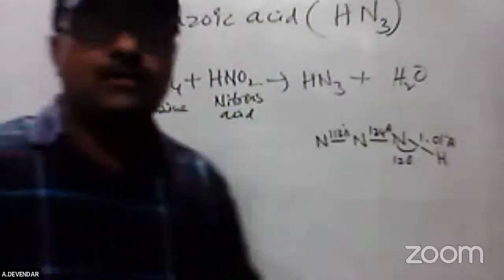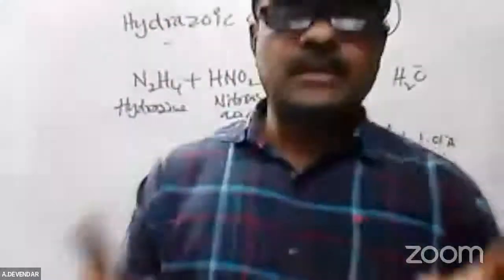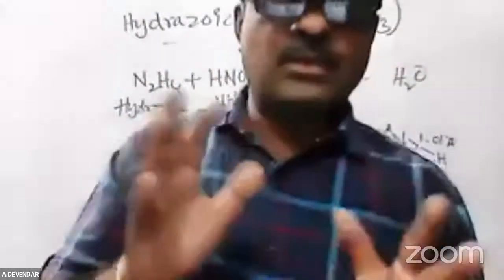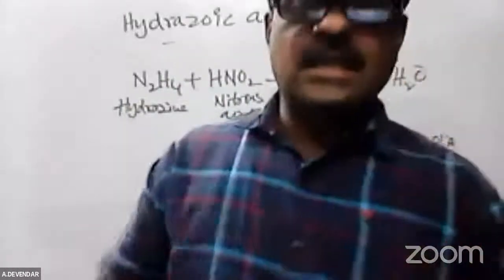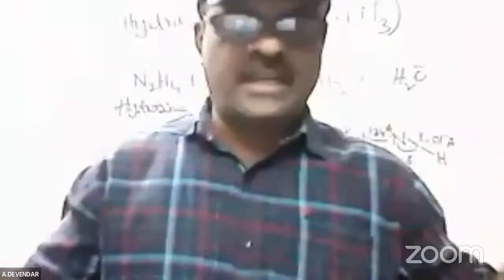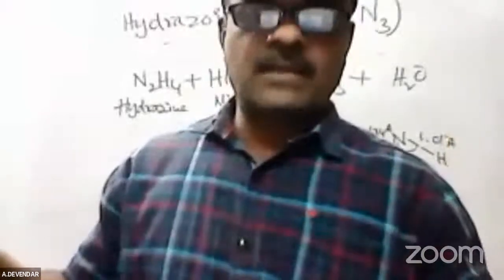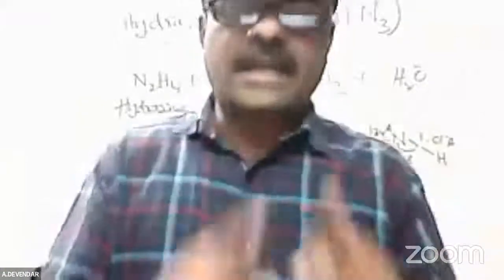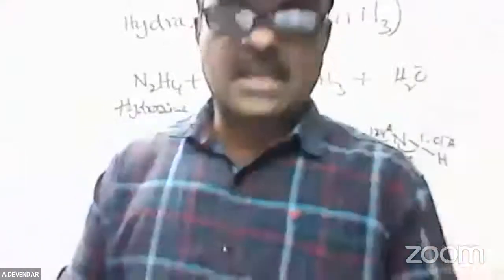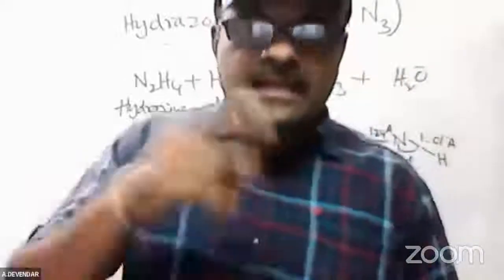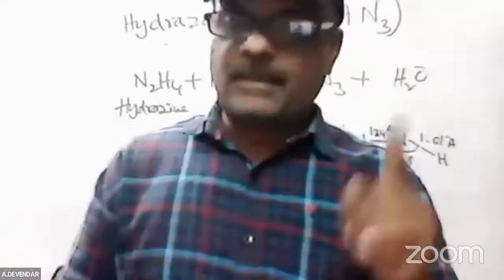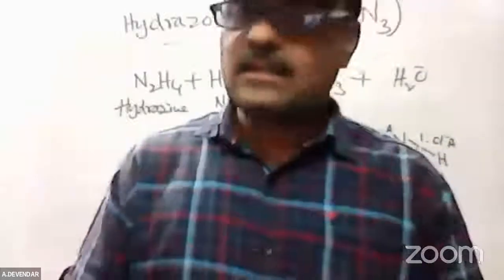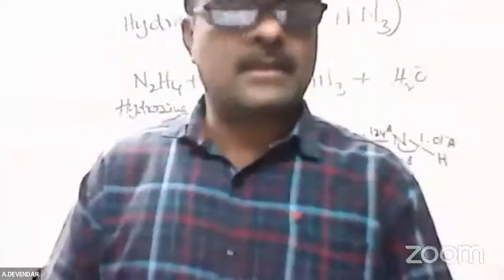So this is about the 5A group elements: nitrogen, phosphorus, arsenic, antimony. Among these, nitrogen oxyacids and phosphorus oxyacids are important. Nitrogen oxyacids are a 5 mark question, phosphorus oxyacids are 10 marks. Nitric acid preparation by the Ostwald process is 10 marks. Preparation of superphosphate is 5 marks, and preparation of hydrazine is 5 marks.